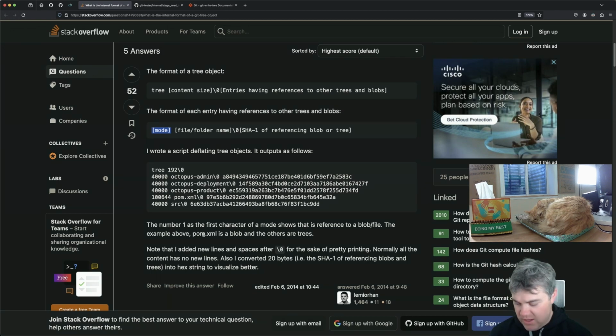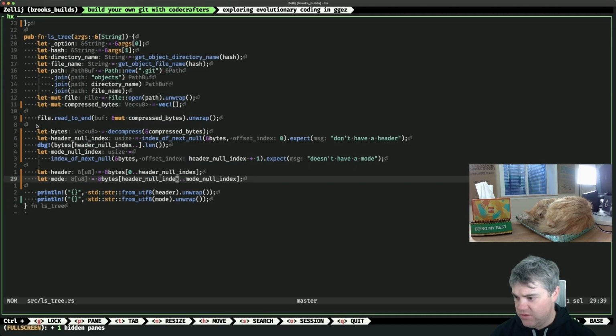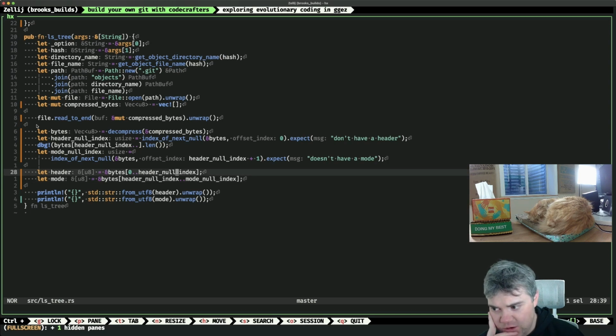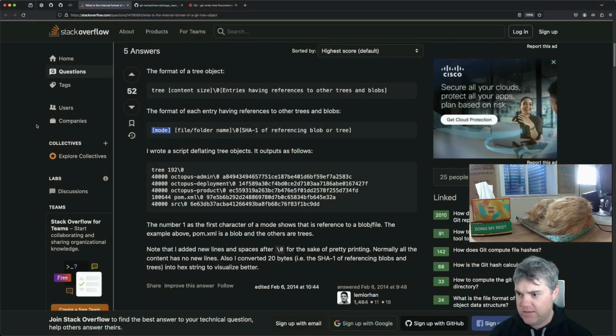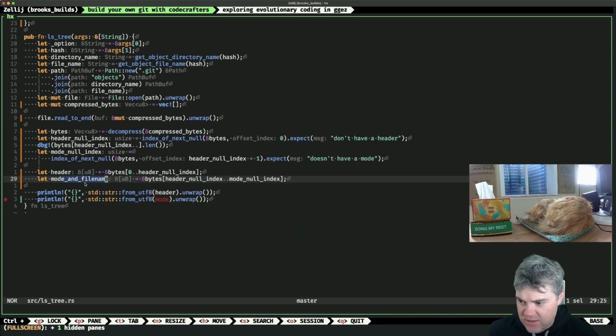The example above. Okay, but you only want the top level, don't you? So we just have this. Oh, that's cool. And then I can do this again, and continuously run this over and over again. So we're going to need to loop through, aren't we? Because it's the mode and then the file name, right? So this is mode and file name together.